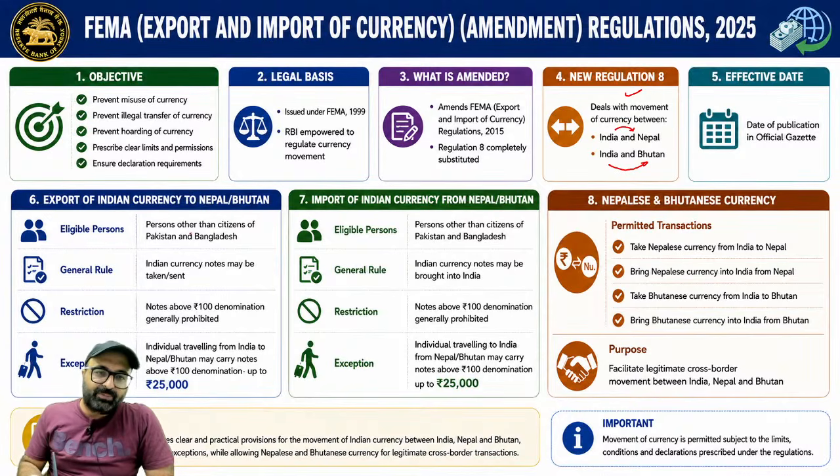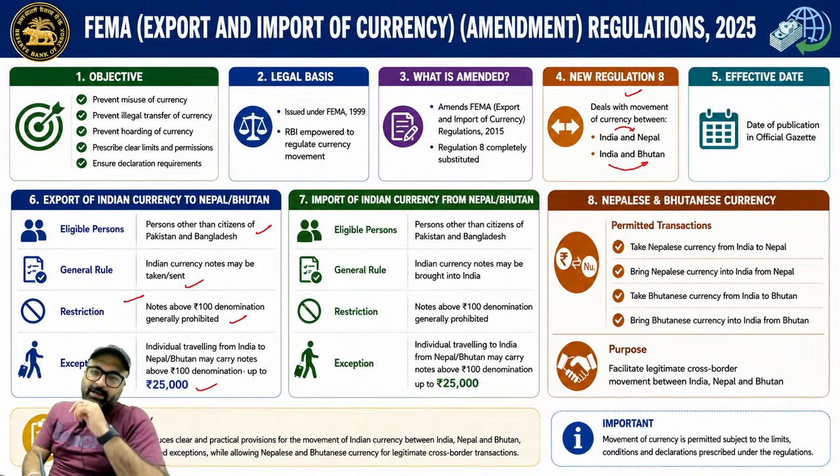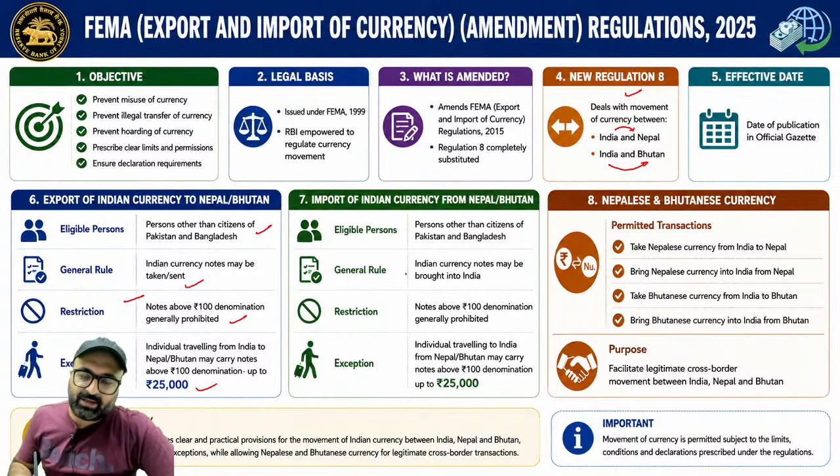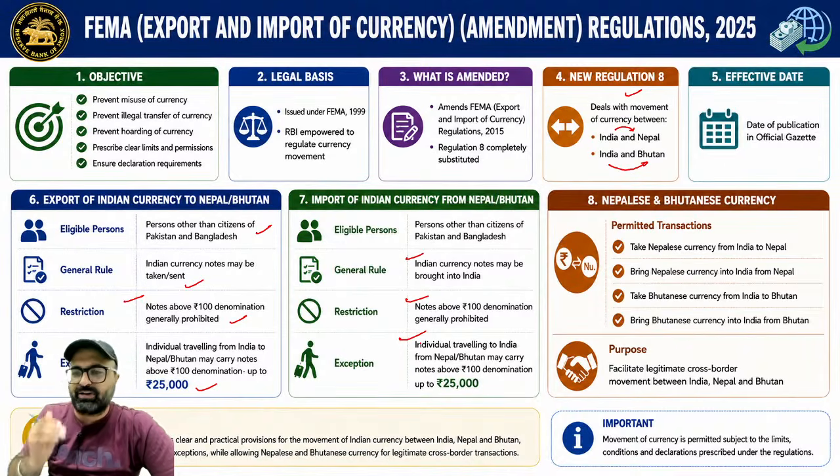If I say eligible person other than citizen of Pakistan and Bangladesh are eligible. General route, Indian currency notes may be taken or may be sent. Restrictions, notes above 100 denomination generally prohibited. Exemption is individual traveling from India to Nepal or Bhutan may carry above 100 rupees denomination up to 25,000. Import of Indian currency, person other than citizen of Pakistan and Bangladesh can import. General route is Indian currency notes may be brought to India. Notes above 100 rupee denomination are generally prohibited. Individual traveling to India from Nepal or Bhutan will carry notes above 100 rupee denomination up to 25,000 only.